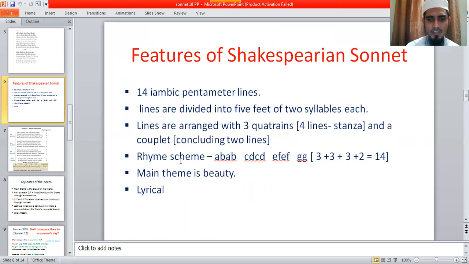In this way his poems are divided. So the main theme is beauty, love, etc.